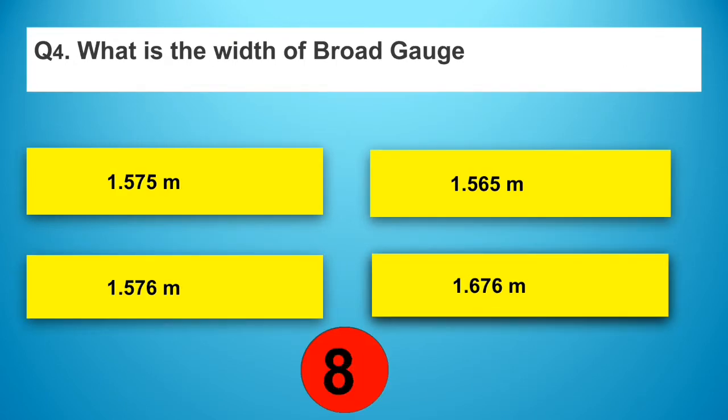What is the width of broad gauge? Answer: 1.676.